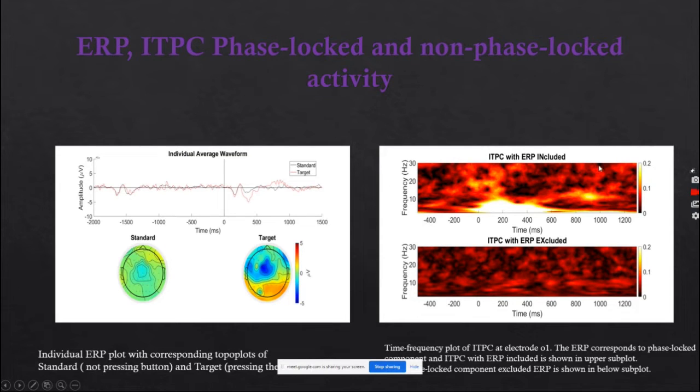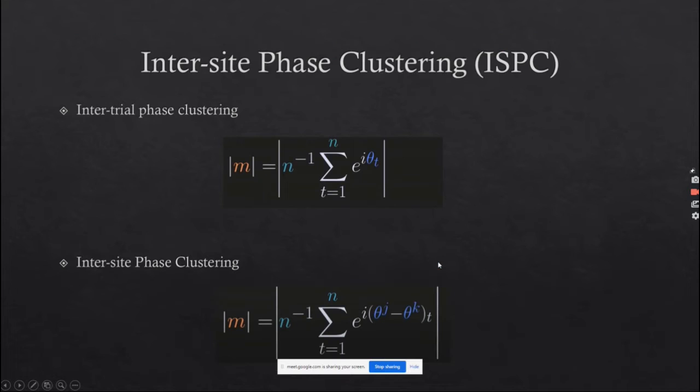And this is the total power of this brain region, and we can also see that after the stimulus has come, there is a high power we can observe here. But ERP corresponds to the phase-locked activity, so if we remove the ERP from the total power, we will get this plot. This plot corresponds to the non-phase-locked activity.